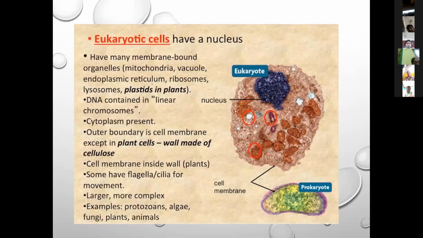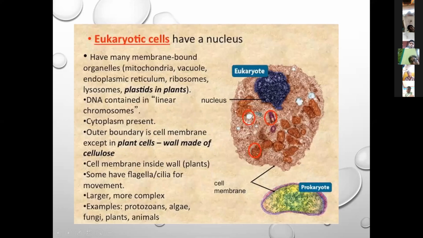In plant cells and animal cells. The plastids are present only in plant cells. DNA is contained in linear chromosomes. Cytoplasm is present in the cell. The outer boundary is called the cell membrane.